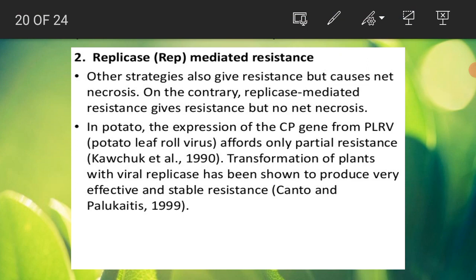So it is definitely more effective for the host plant.